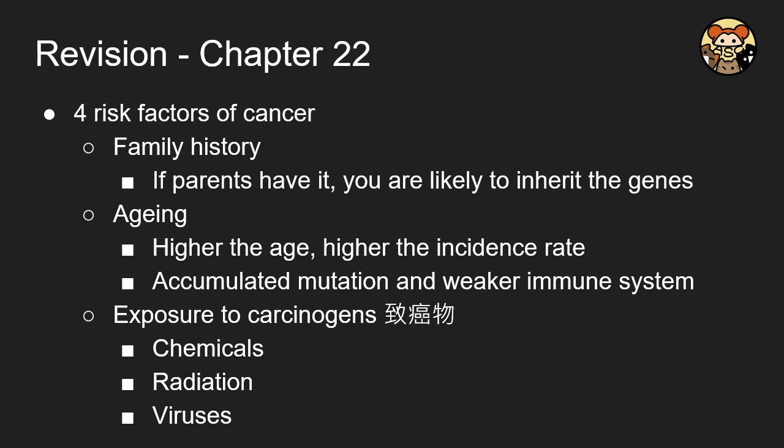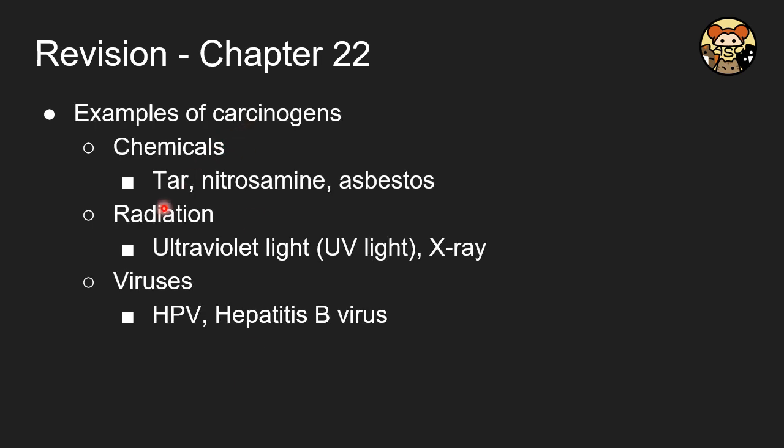So which are they? For the chemicals, it includes tars and nitrosamines, and also asbestos. And for the radiations, it includes the UVA and also UV light and also the X-ray. And for the virus, it contains the HPV and also hepatitis B.